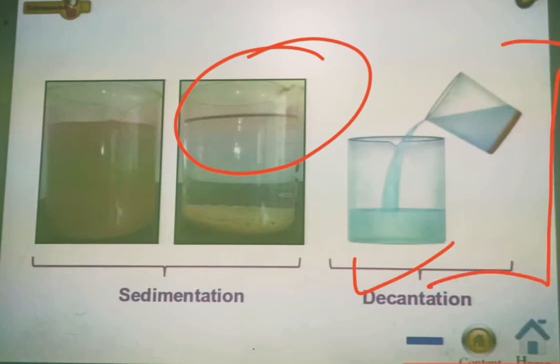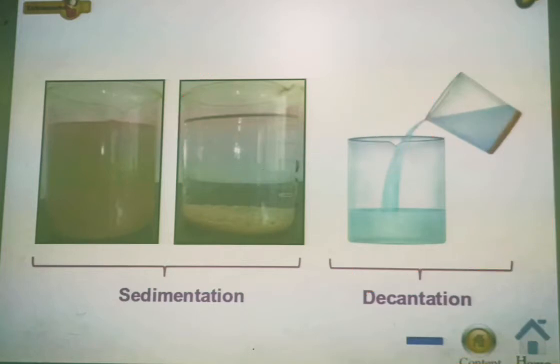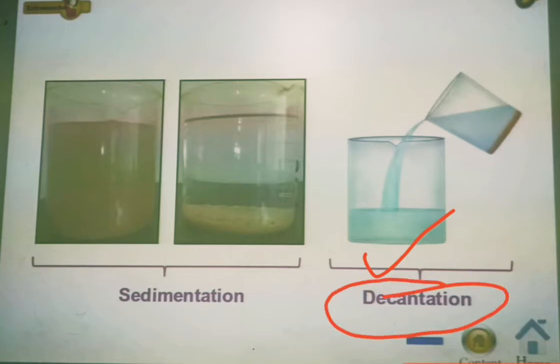We are pouring the clean water which we had got at the top of the container into the other container, and this process of pouring clean water into some other container is called decantation.